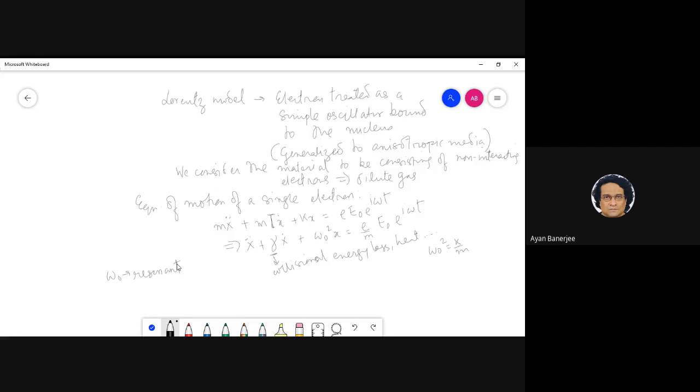But what does it mean in this case? That is very important to understand. In this case, it is the resonant absorption frequency of a bound electron. This is very crucial. And where does that arise?